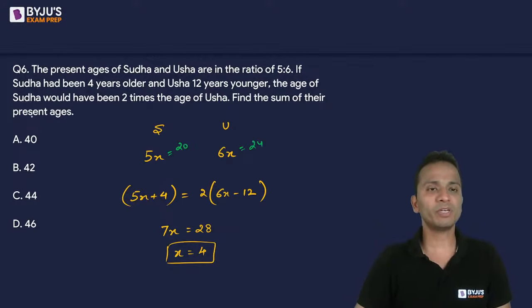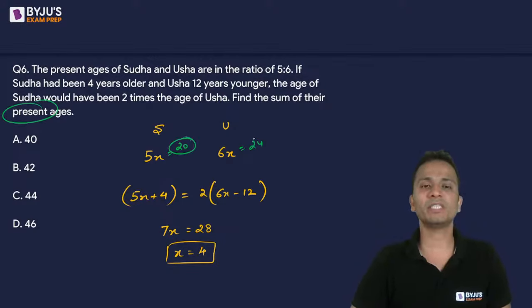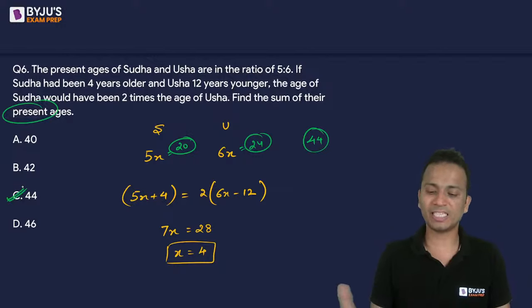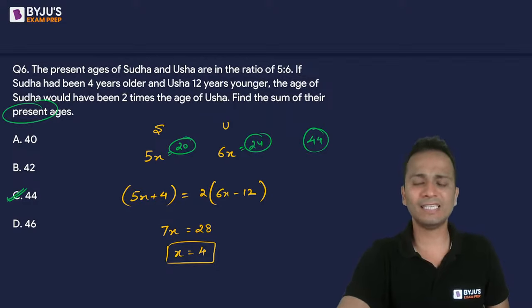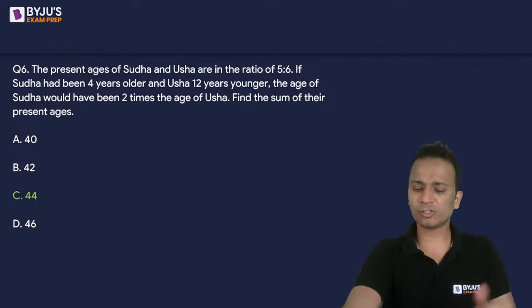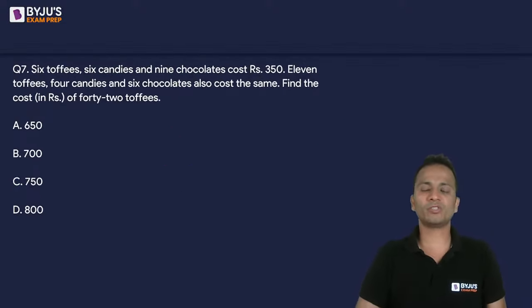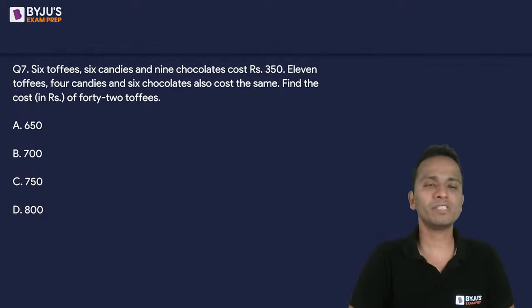So find the sum of their present ages. So the sum of their present ages will be 20 plus 24, that is 44. So 44, that is option C, should be the correct answer for this question. All right. So three of you have given correct answer. Nice, good. With this, let's move on to question number 7 of this one. Question number 7, slightly tricky question.